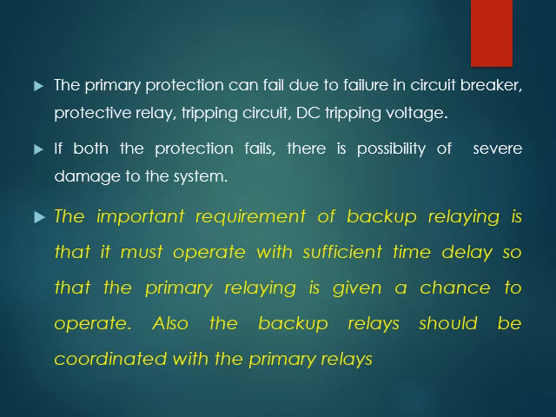Primary protection can fail due to failure in the circuit breaker, protective relay, tripping circuit, DC tripping circuit, or the voltage. If both protections fail, there is a possibility of severe damage to the system. So the important requirement of a backup relay is that it must operate within a sufficient time delay so that the primary relay is given a chance to operate. Also, the backup relay should coordinate with the primary relay, so that it will be designed in such a way that both relays operate and coordinate with each other.